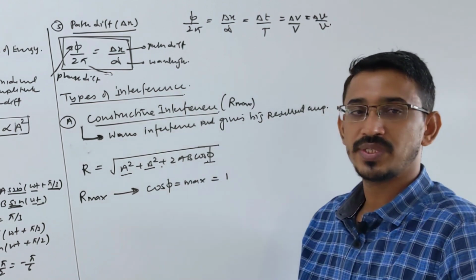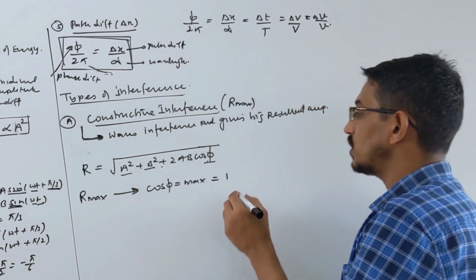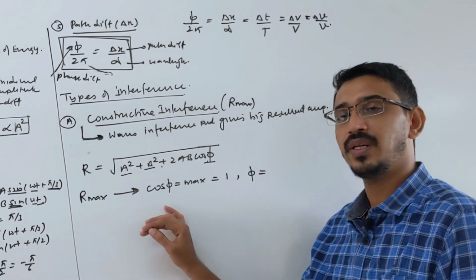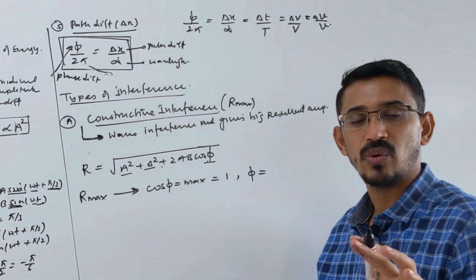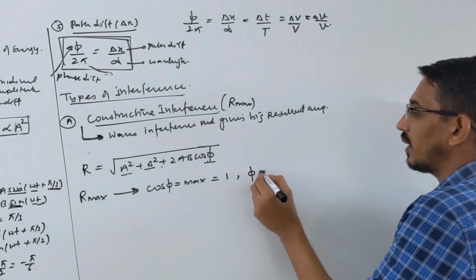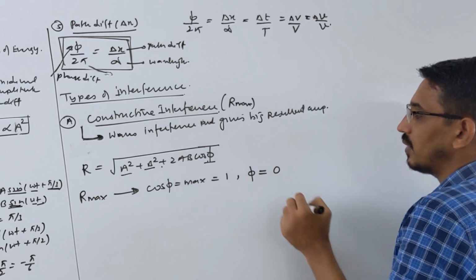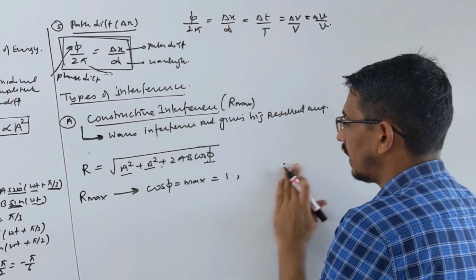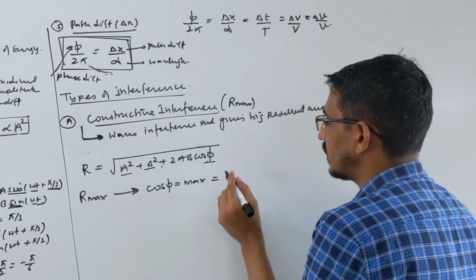The maximum value of cos phi is 1. So what should phi be to get cos phi as 1? Phi should be 0, since cos 0 is 1. There may be other possible angles too, because at many angles we have this answer.